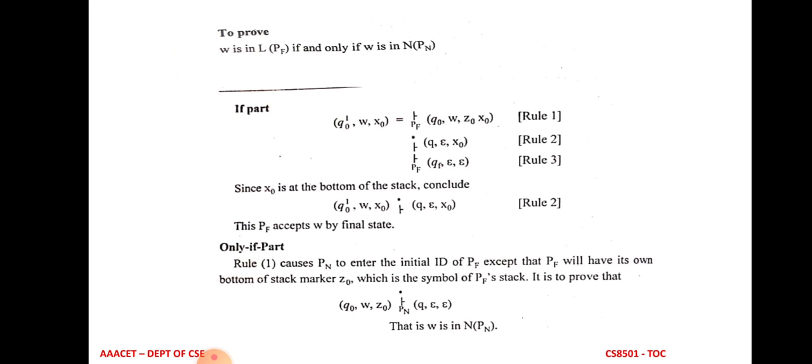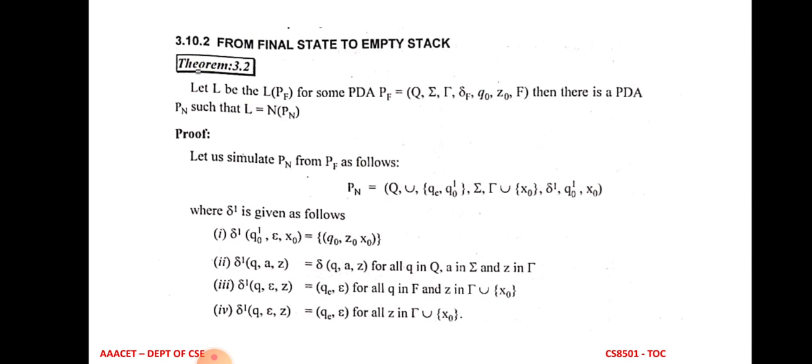This is the part of final state to empty stack, because initially Q0 dash comma W comma X0, the stack has some element X0. So this is the final state. In the last step, QF comma epsilon, here the last term epsilon means the stack is getting emptied. So this is also proved for final state to empty stack. It is also done in the reverse process, empty stack to final state. So this is the theorem for empty stack to final state.